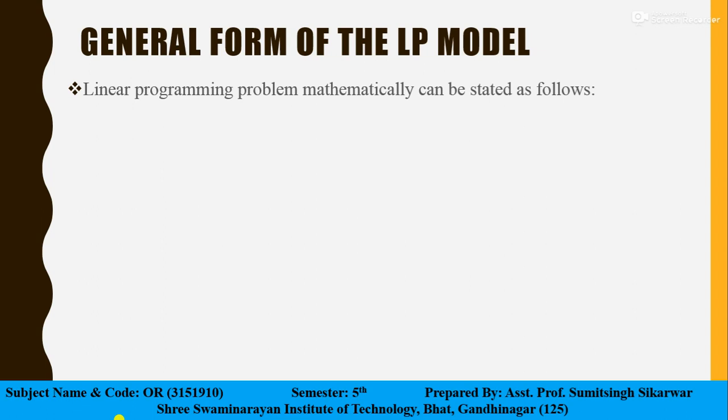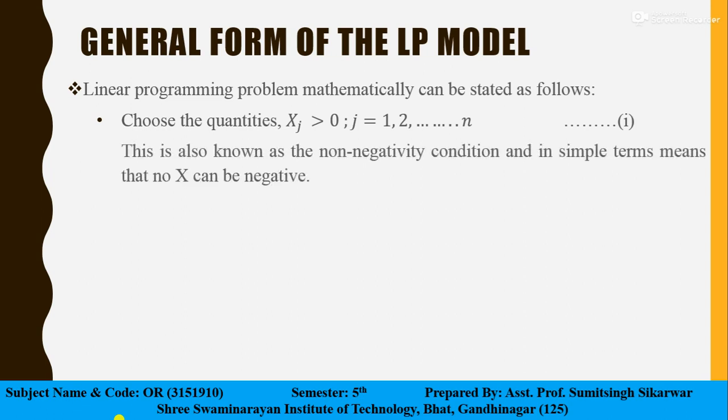First, we need to choose quantities xj greater than or equal to 0, where j is equal to 1, 2, 3 up to n. This is also known as the non-negativity condition, and in simple terms it means that the value of x cannot be negative. It can either be 0 or greater than 0.